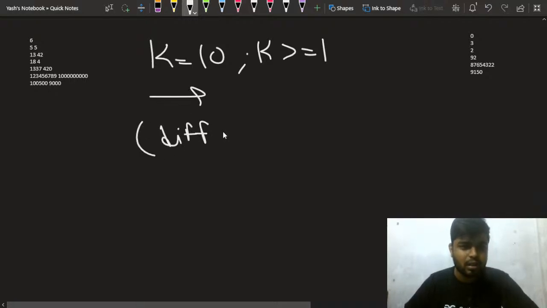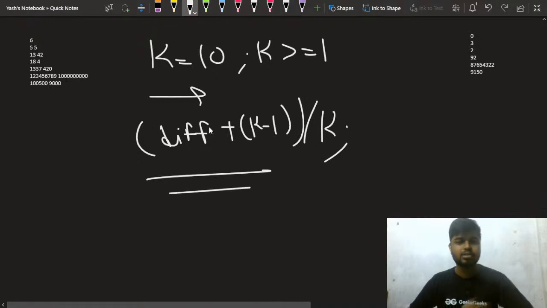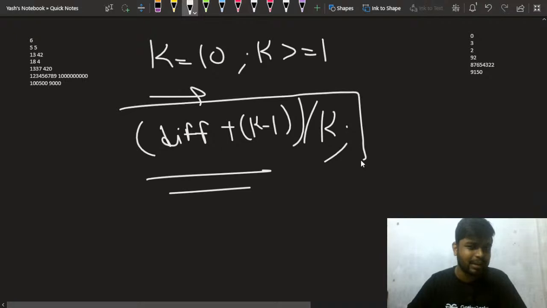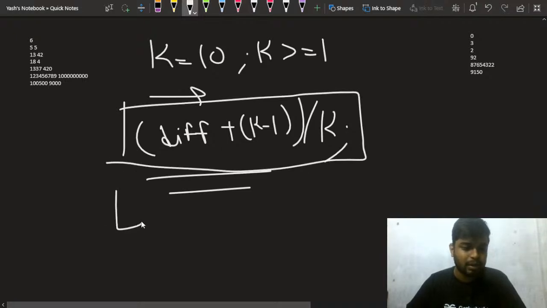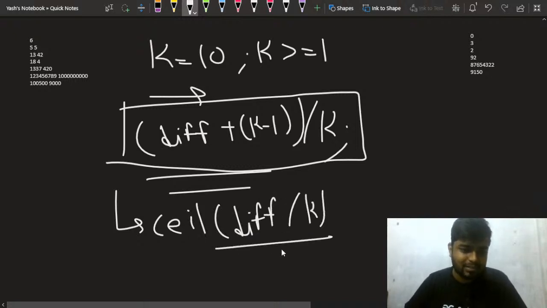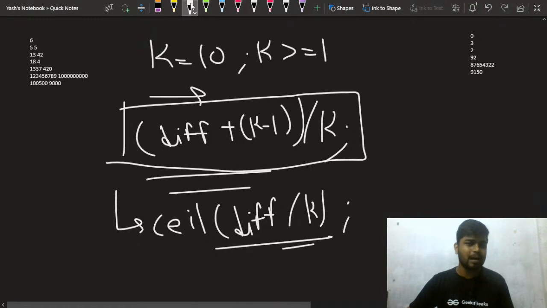You have the difference, then you add k minus 1 to it and you divide it by k. This is some basic mathematics. So in that case you will get it. This is nothing but taking the ceil value when you divide the difference by k. That is the part I wanted to explain extra.